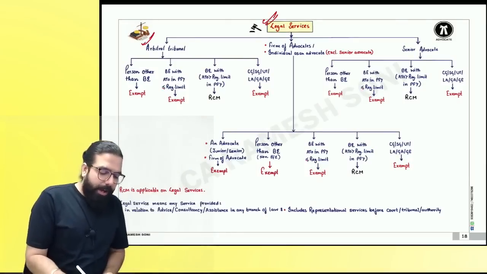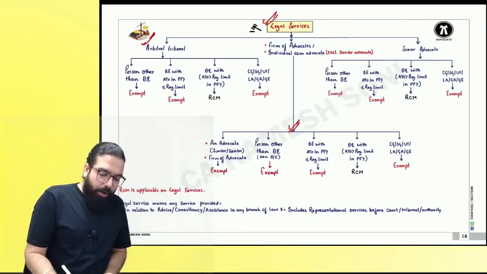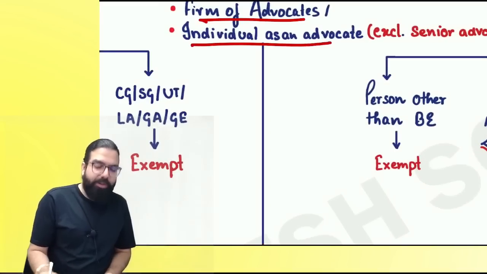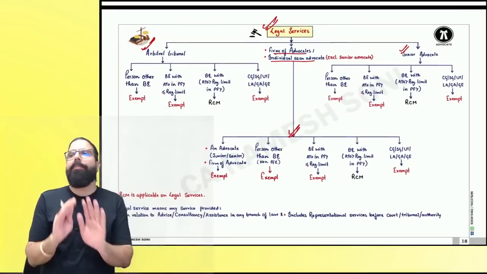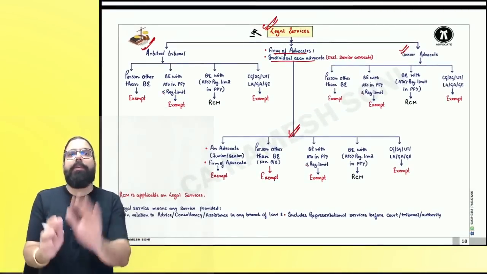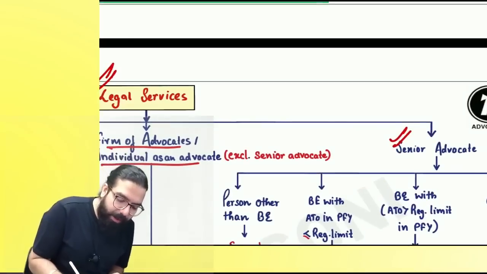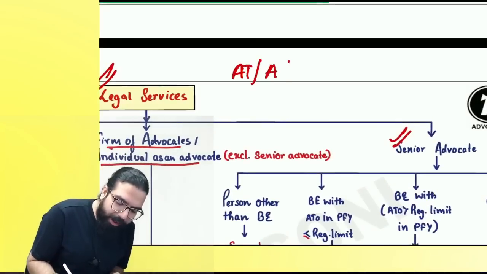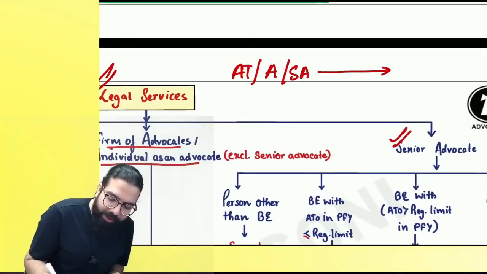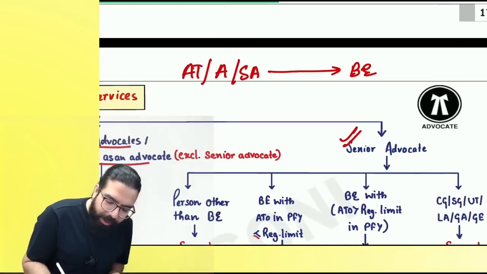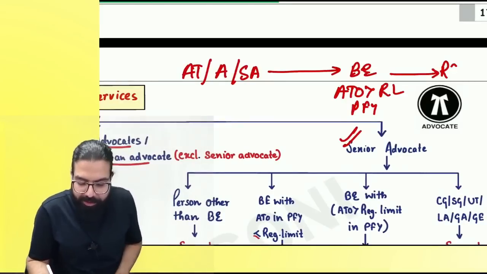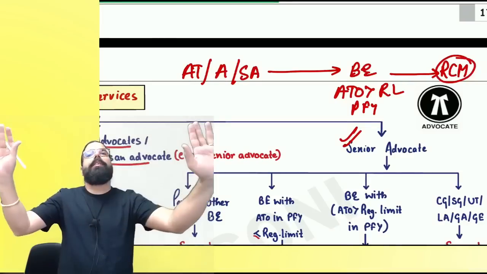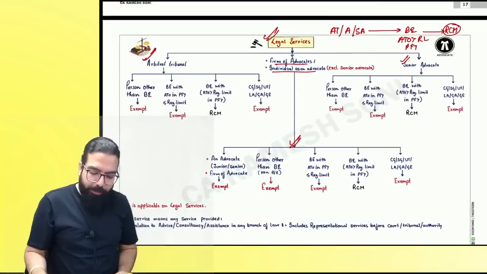Baba, in legal services: arbitral tribunal services, advocate or individual. See, it is firm of advocate or individual as advocate, excluding what? Senior advocate and senior advocate services. Always remember in advocate services, only remember this point, everyone. Whenever arbitral tribunal or advocate or senior advocate gives services to a business entity whose aggregate turnover is greater than registration limit in the preceding financial year, then this year, when you take the service, you have to pay GST under RCM. All other cases, it shall always be exempted. I hope this point is clear to all.